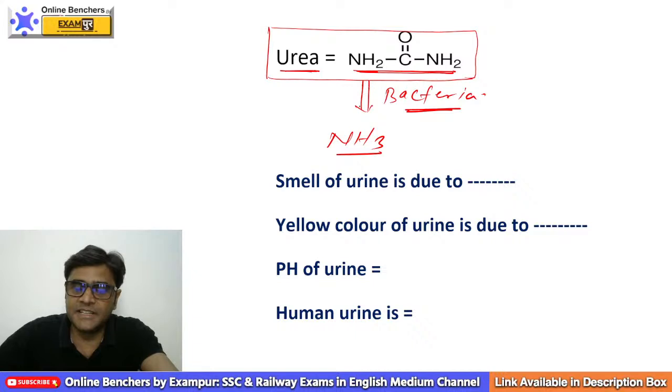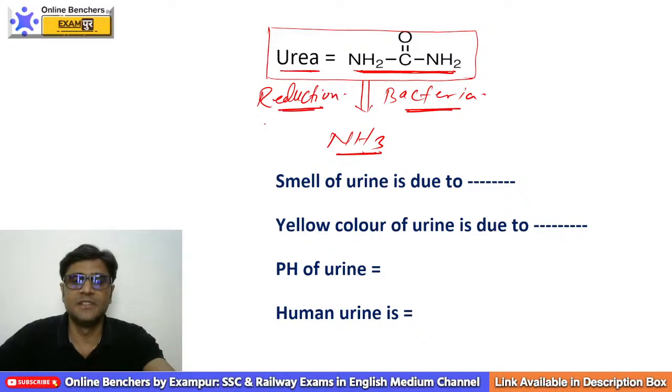Tell me, does oxidation take place or reduction take place? Here urea is oxidized or reduced? So some bacteria reduce urea into ammonia. So here reduction takes place. Addition of hydrogen to a substance is called reduction.